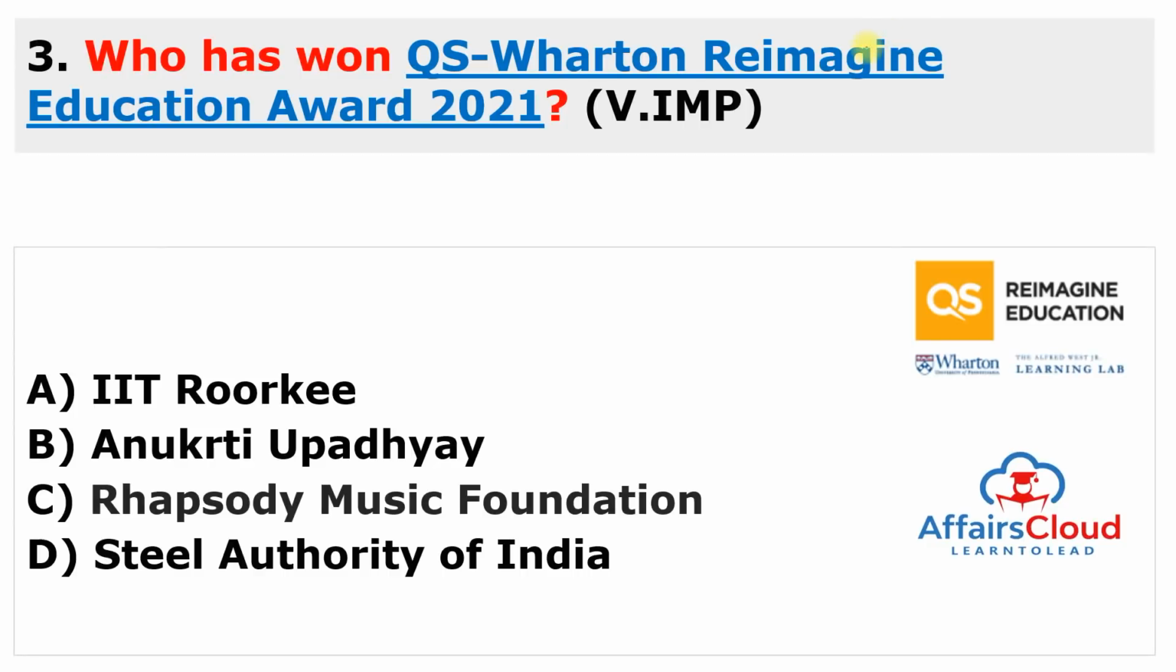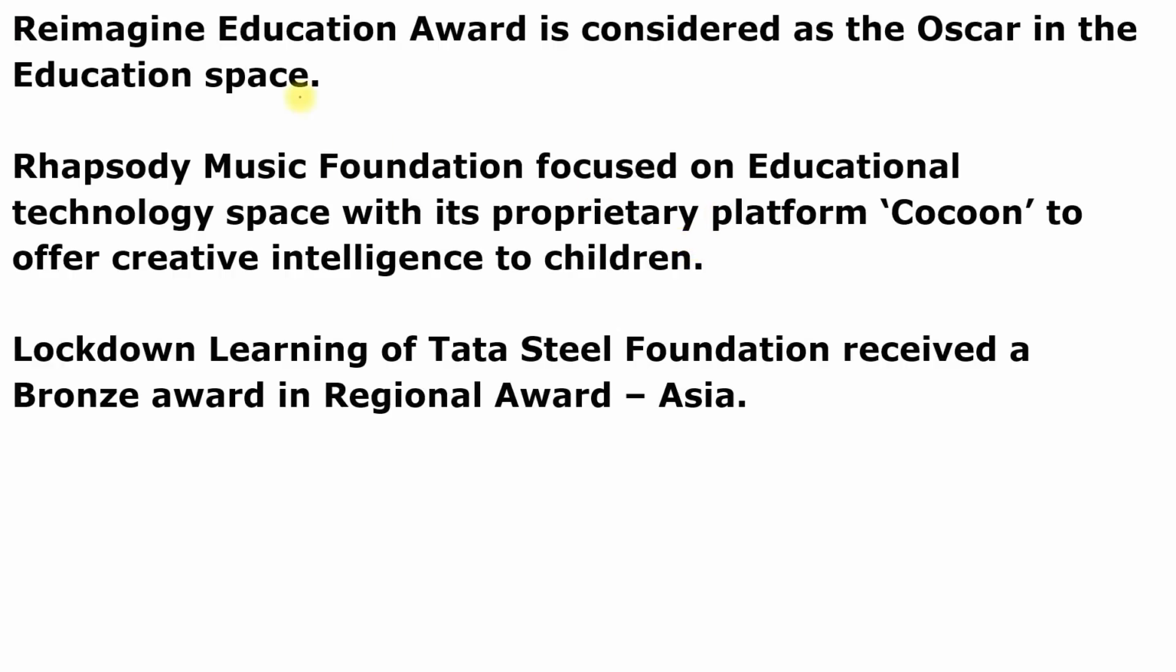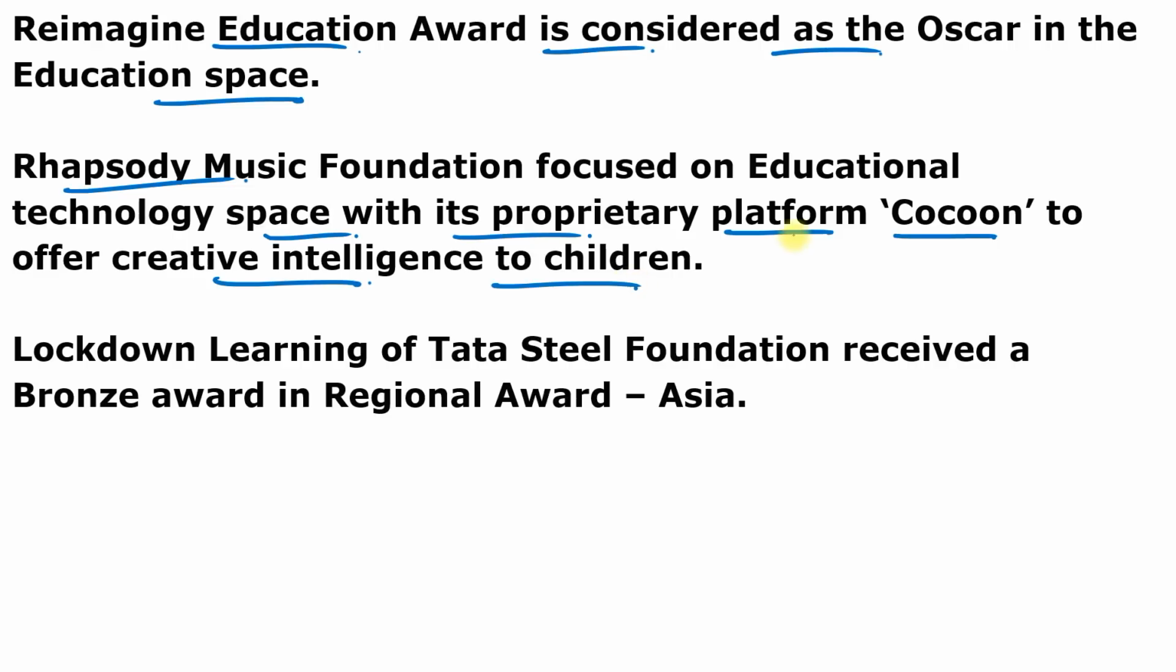Here is the question. Who has won the QS Wharton Reimagine Education Award 2021? So the most important keyword here is Reimagine Education Award 2021, and this award goes to Rhapsody Music Foundation. So the answer to this question is C. You can see here the Reimagine Education Award is considered the Oscar of the education space, and Rhapsody Music Foundation focused on the educational technology space with its proprietary platform Cocoon to offer creative intelligence to children.